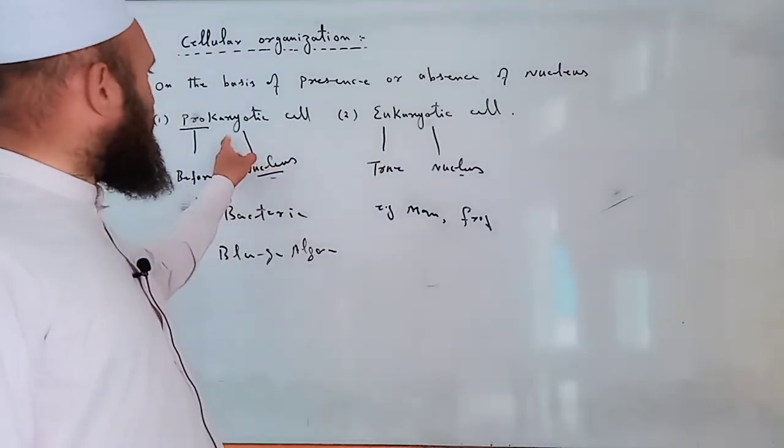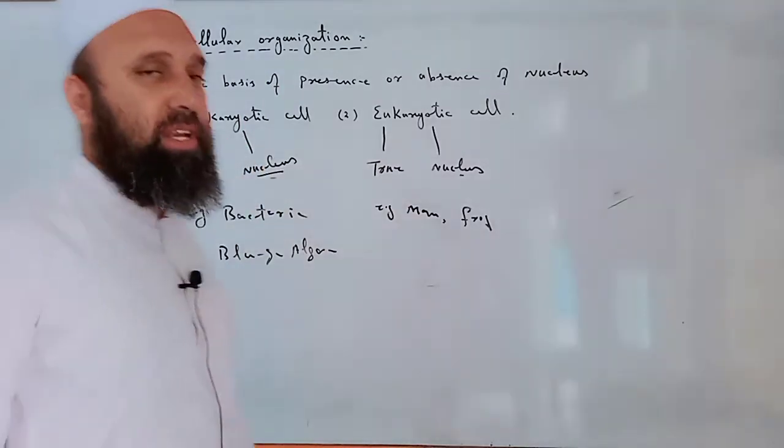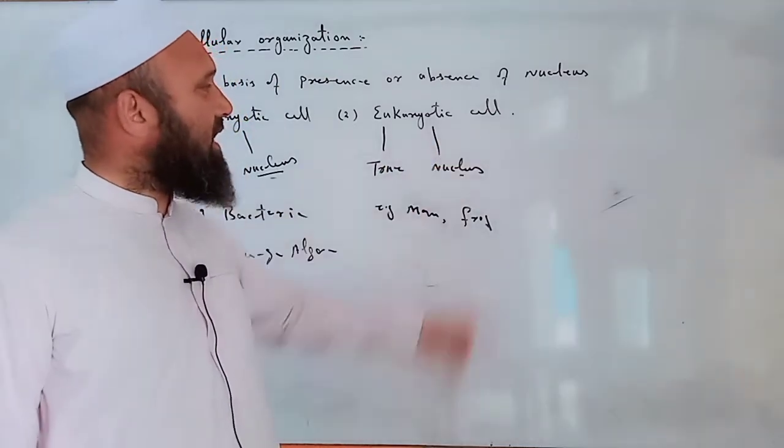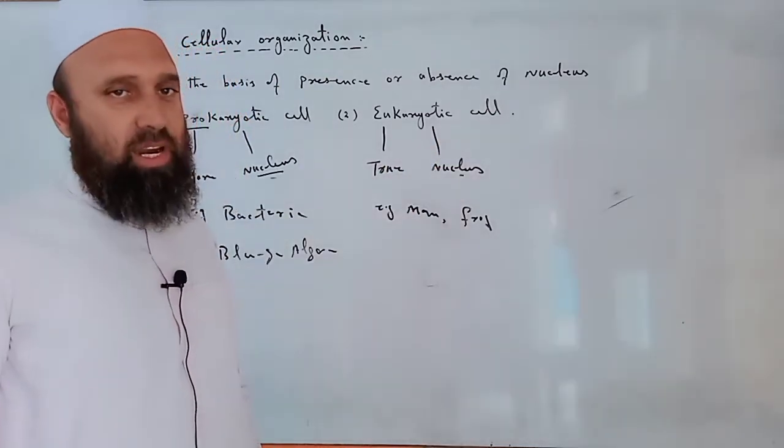Organisms containing prokaryotic cells are called prokaryotes. On the other hand, organisms containing eukaryotic cells are called eukaryotes.